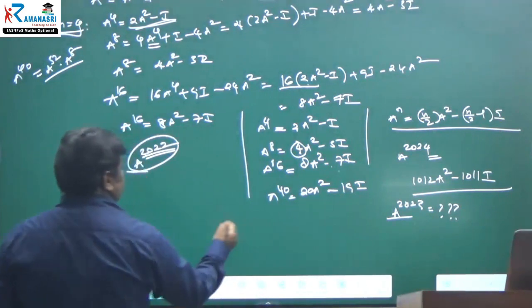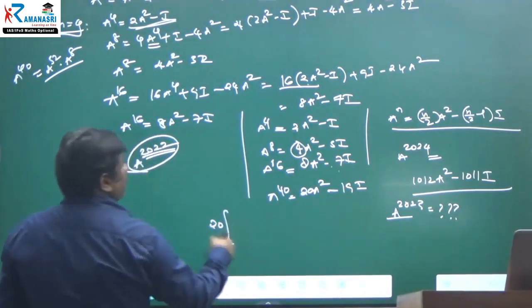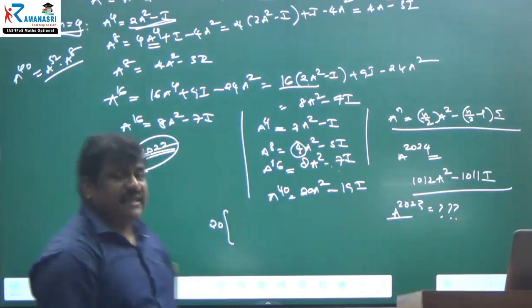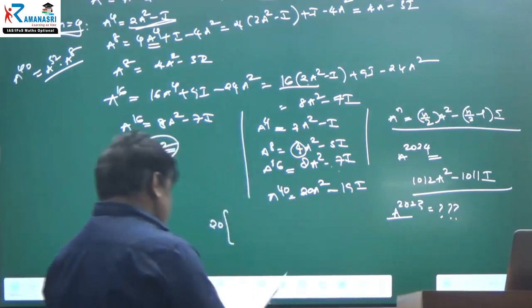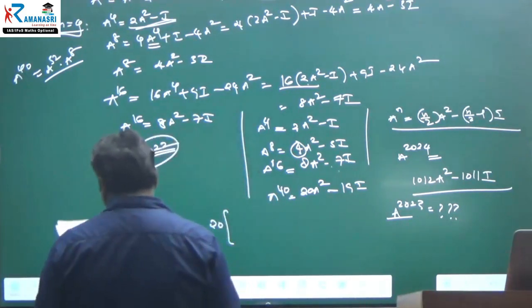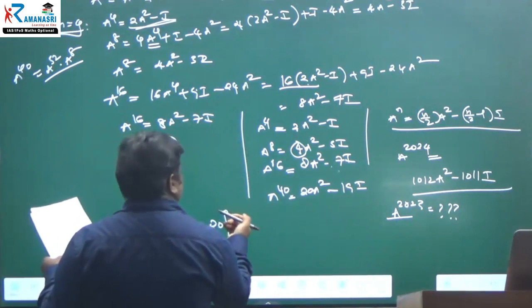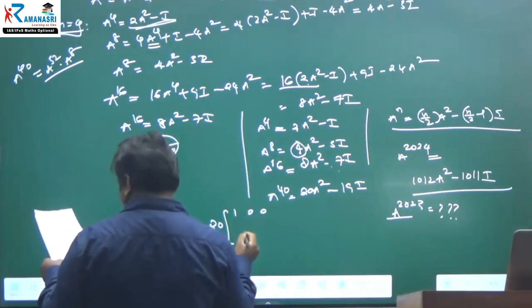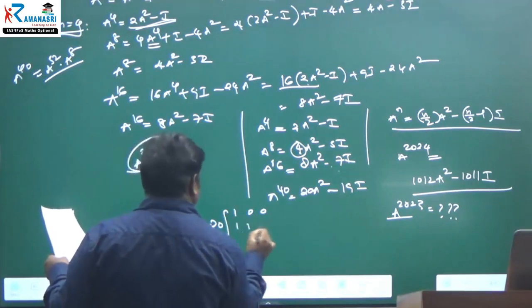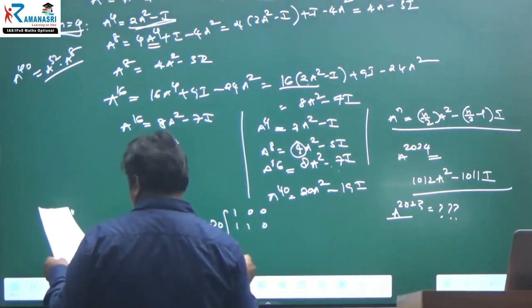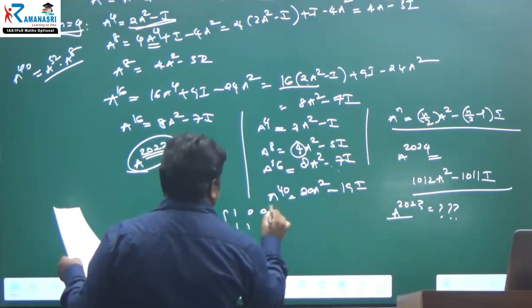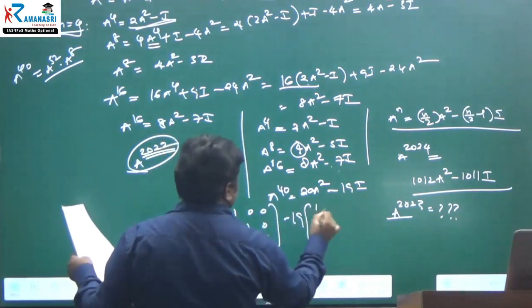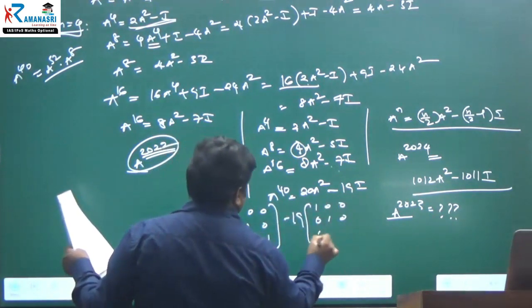Anyway, come to that original question. Therefore, 20 into, you know that previously we found A square. I am using that matrix only. Therefore, A square is 20 into the matrix 1 0 0, 0 1 0, 1 1 0 and 1 0 1, minus 19 into the unit matrix 1 0 0, 0 1 0, 0 0 1.